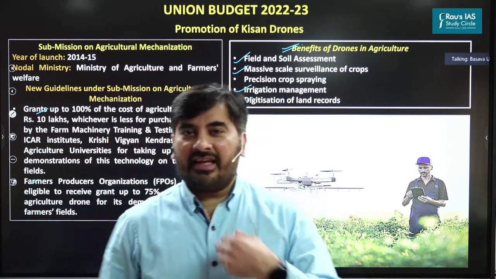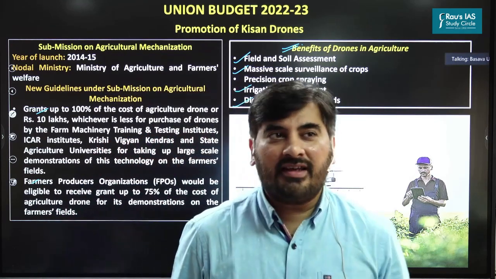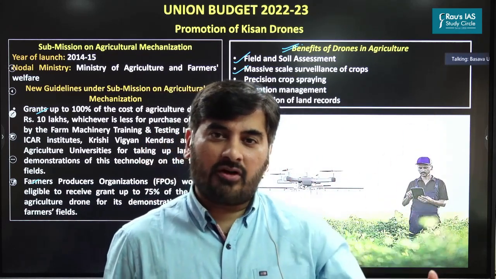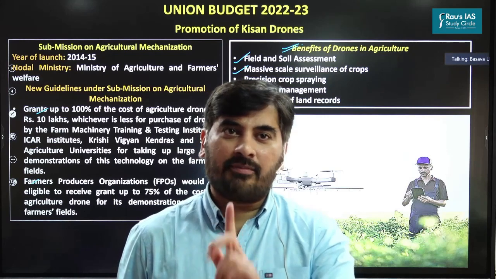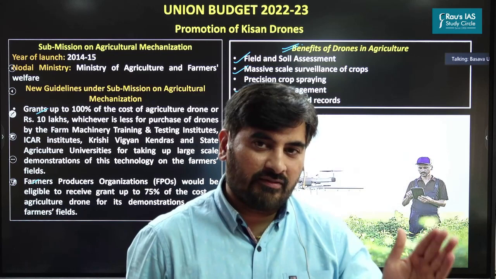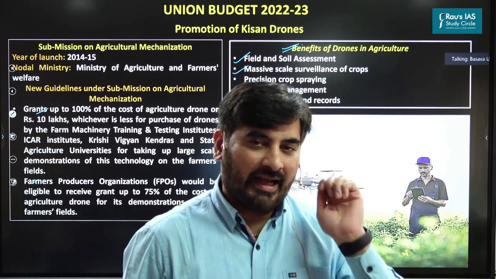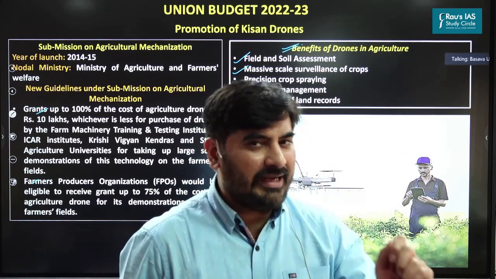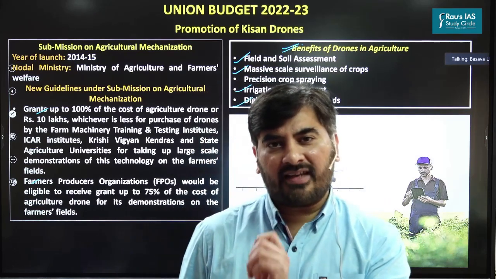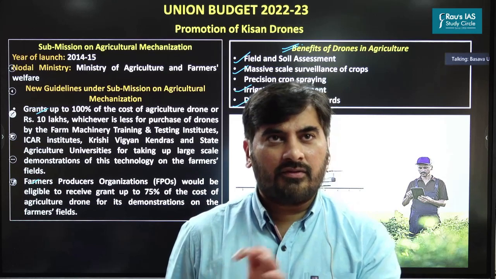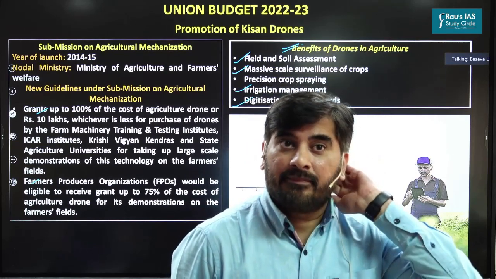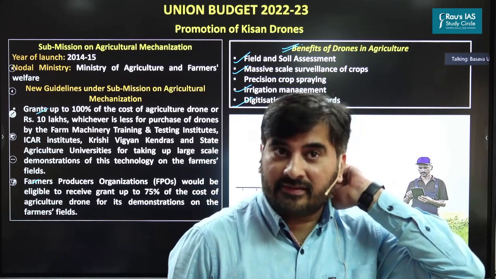So we keep on saying that if you have to double farmers' income, two things are most important. One, we have to reduce input cost. And two, we have to enhance the productivity. So drones can reduce the input cost by promoting precision farming, by using the right amount of inputs at the right time. And at the same time, drones can enhance the productivity. So that's the benefits as far as drones is concerned. Are we clear now? Yes.